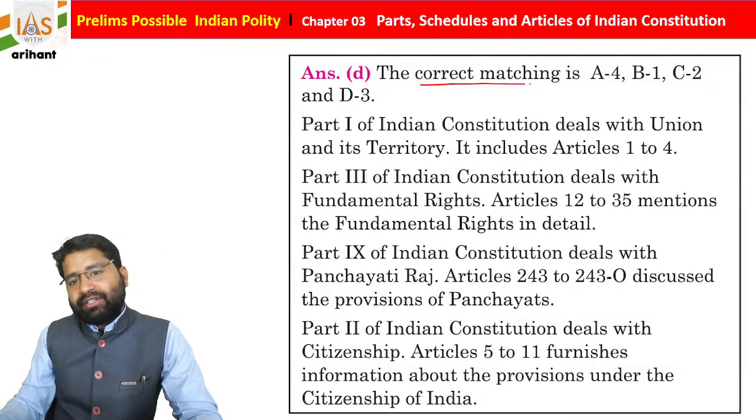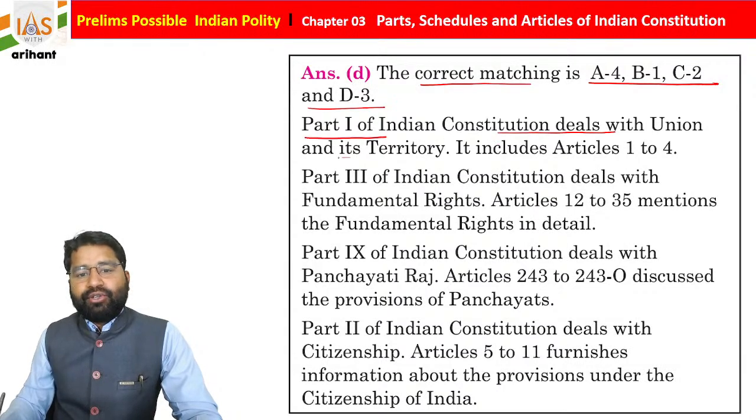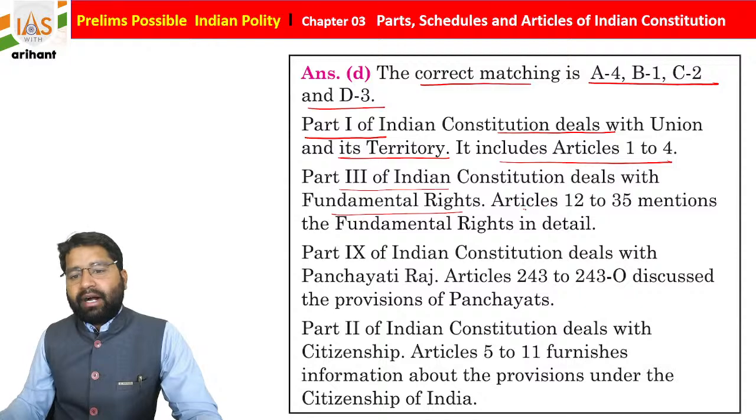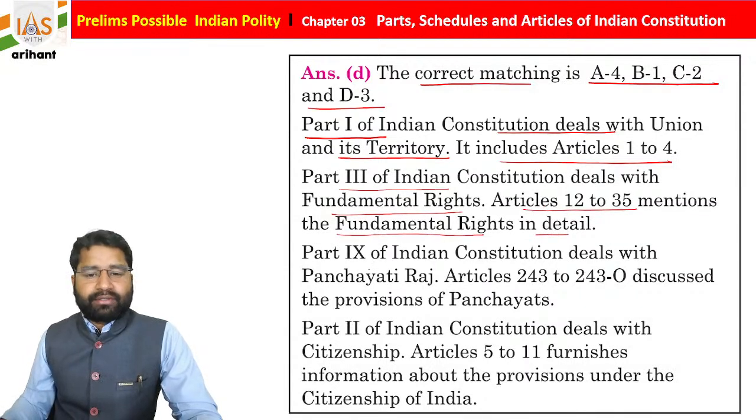So the correct match is A4, B1, C2 and D3. Part 1 of the Indian Constitution deals with the Union and its territory. It includes Article 1 to 4. Part 3 of the Indian Constitution deals with the fundamental rights. Article 12 to 35 mention the fundamental rights. Okay, we already discussed.